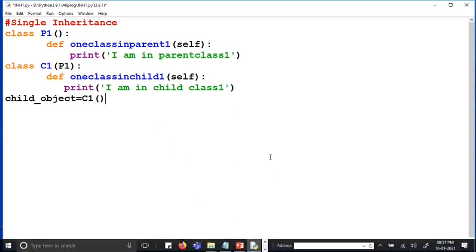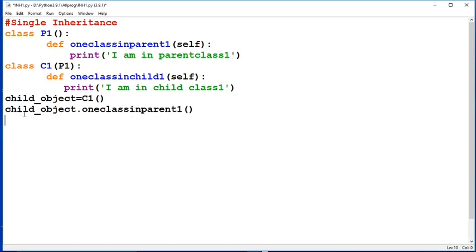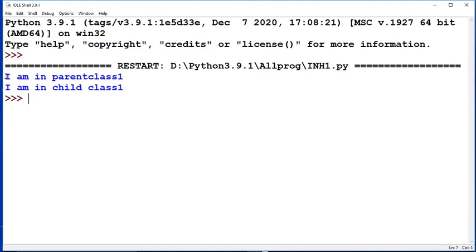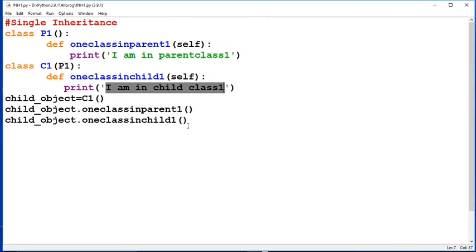So now how do we print it? You can see child underscore object dot one class in parent 1. By this it will access the print statement of the parent class, and also child underscore object dot one class in child 1 will access the print statement of the child class. Now if we run it, "I am in parent class 1" and "I am in child class 1". Both print statements have been displayed. So this is single inheritance.